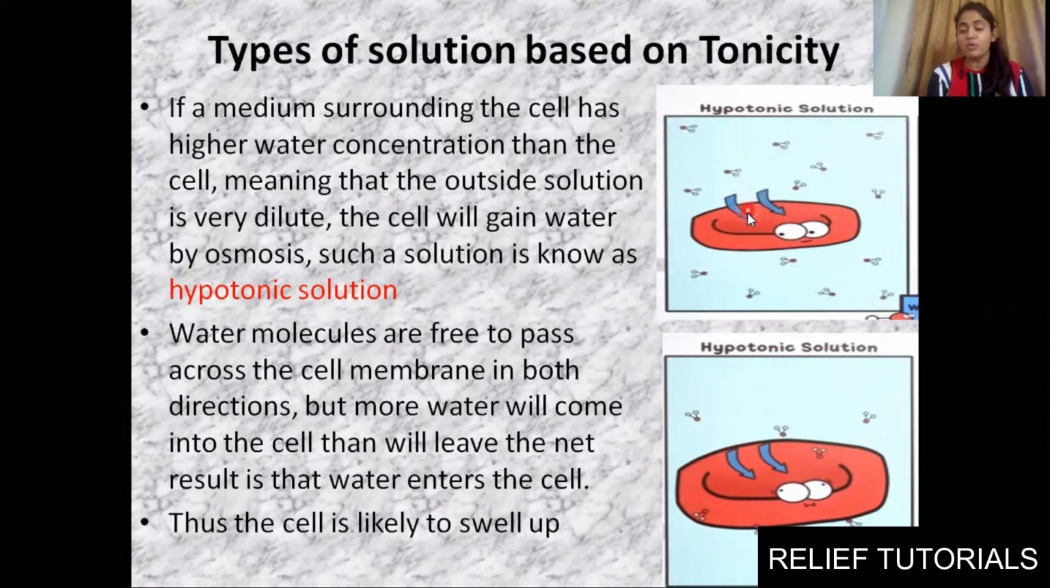And because of this movement, what will happen? Water molecules are free to pass across the cell membrane in both directions, but more water will come into the cell than will leave. So the net result is that water enters the cell. You can see here water molecules are going inside, and because of this reason the cell will swell up. So that is known as hypotonic solution.